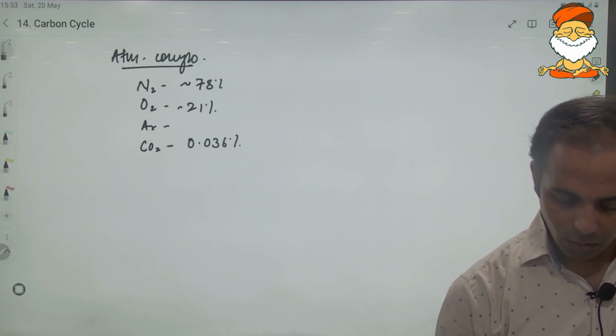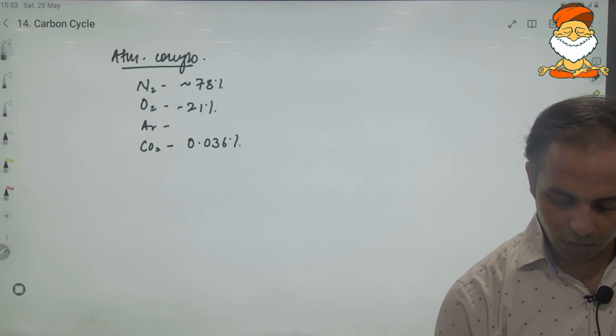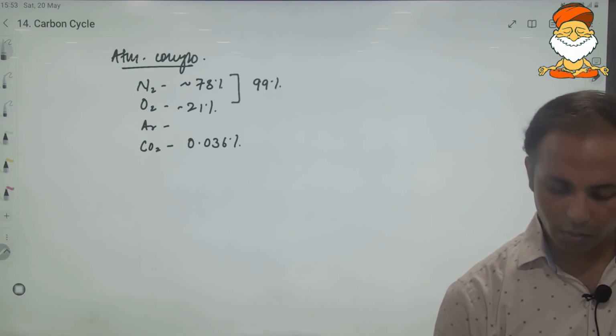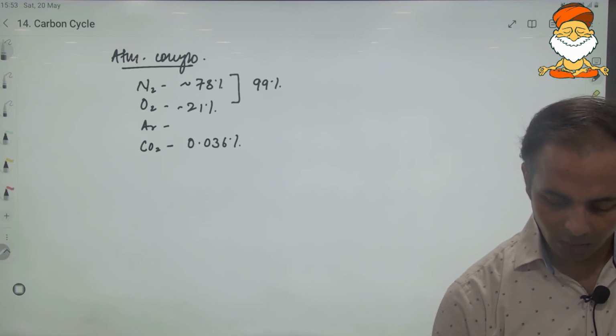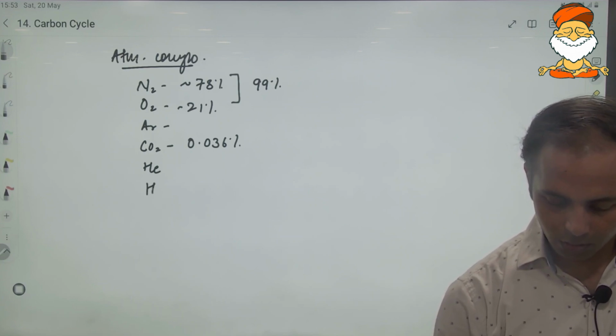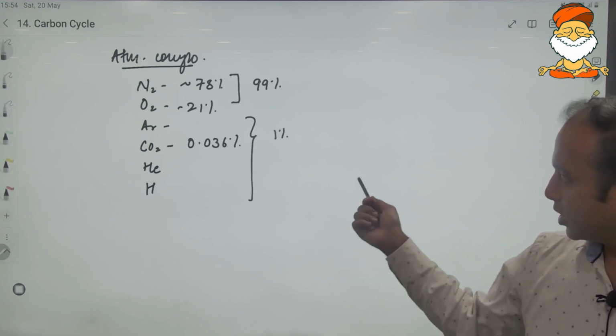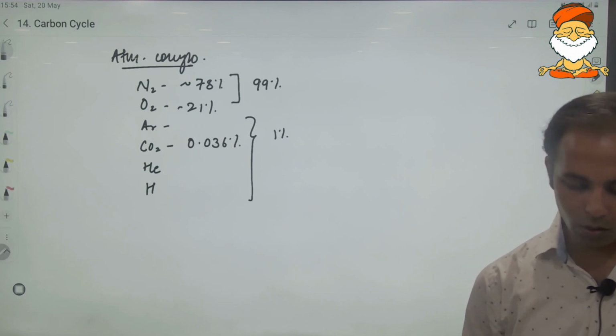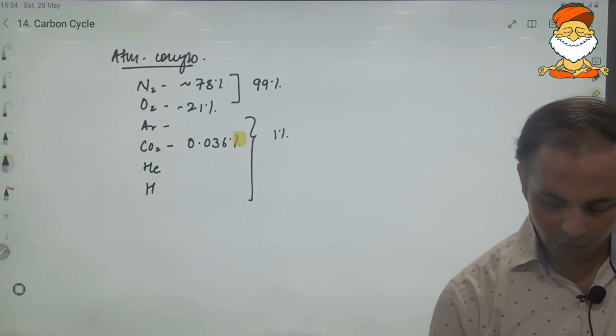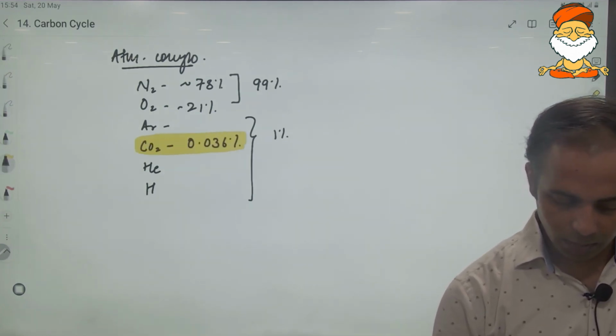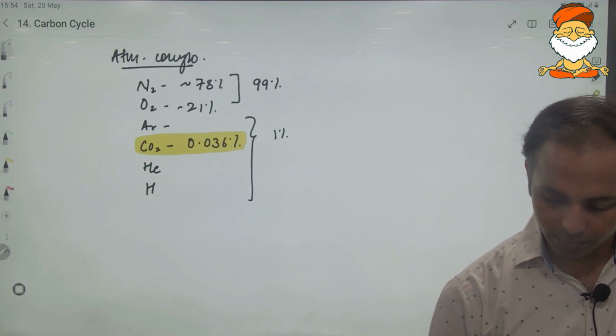So carbon dioxide is 0.036%. If we see nitrogen and oxygen, they collectively form how much? 99% of the atmosphere. And others, like helium or hydrogen, or any of these gases, would form only 1%. So these gases are in very minor concentration in the atmosphere. Our focus is this carbon. So carbon is already there in the atmosphere.